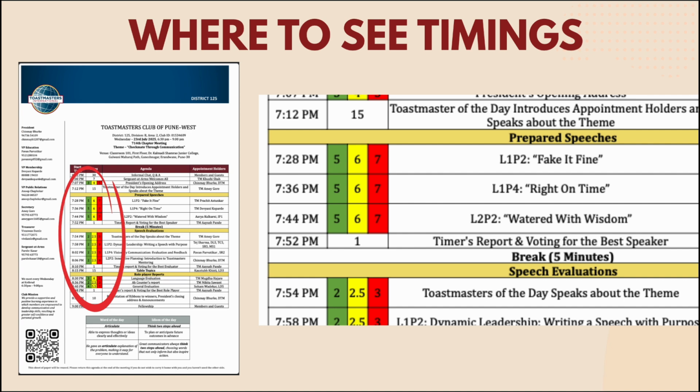So where to see the timing? Every agenda has the timings written in the time section. So let us take for example, level 1 project 2 fake it fine. It says 5, 6, 7.